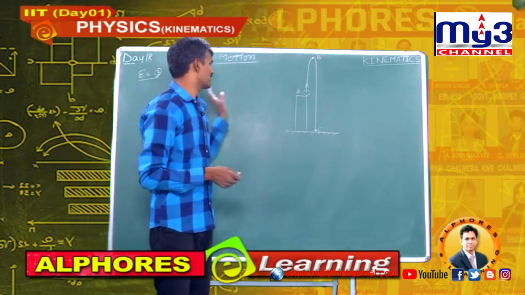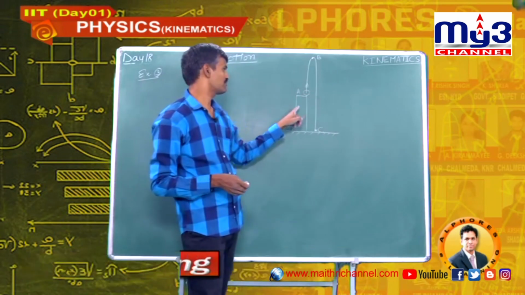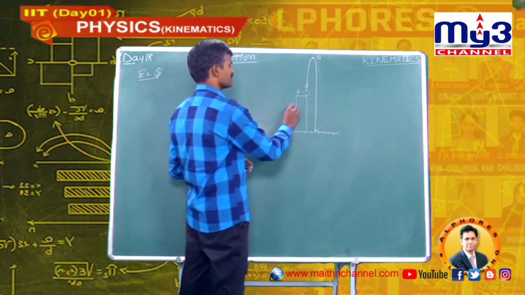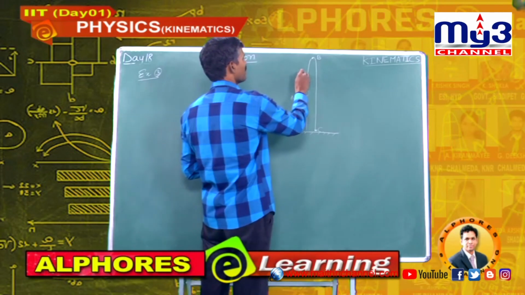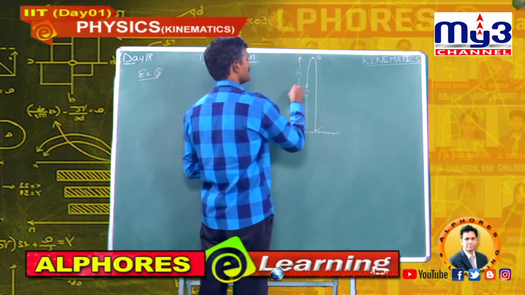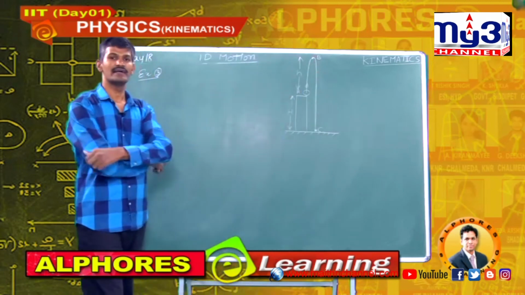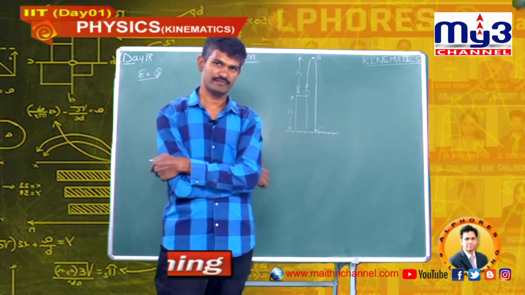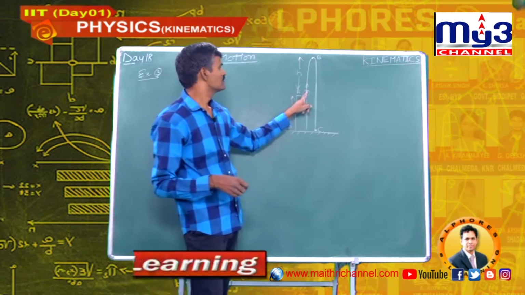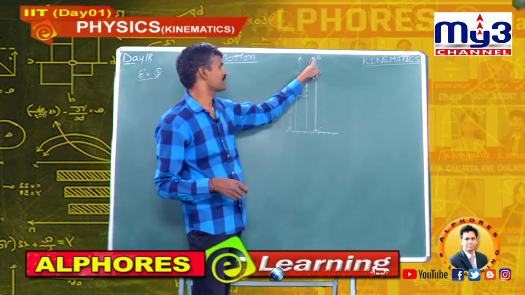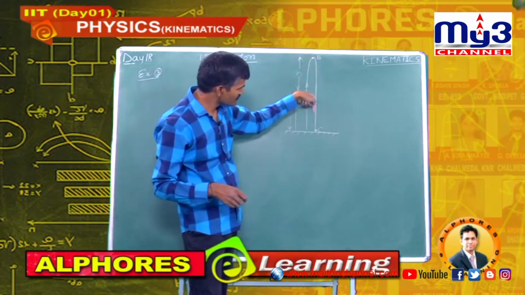Here in this third example, a body is projected vertically upwards from the top of a tower of height capital H, so that this body reaches a maximum height small h and then falls back to the ground. Find the distance and displacement travelled by the body.